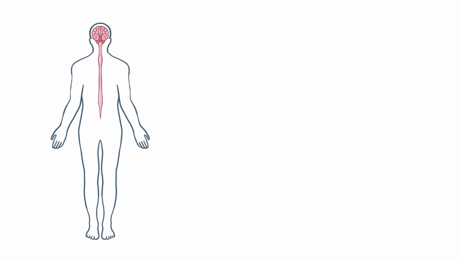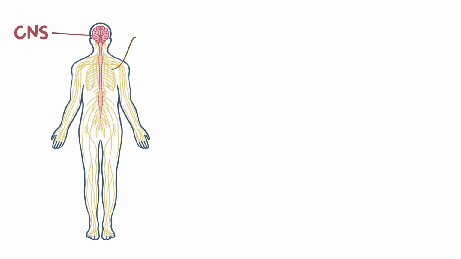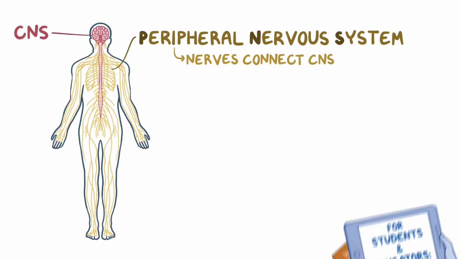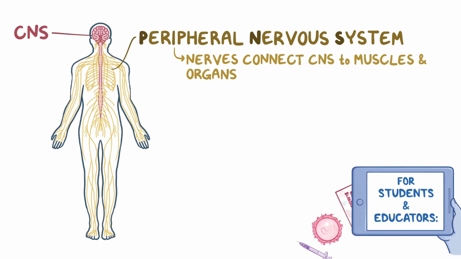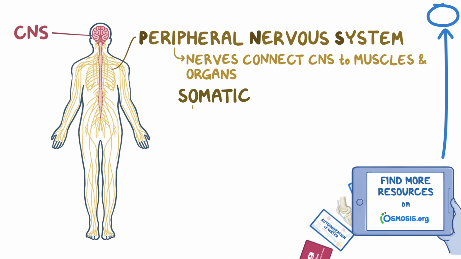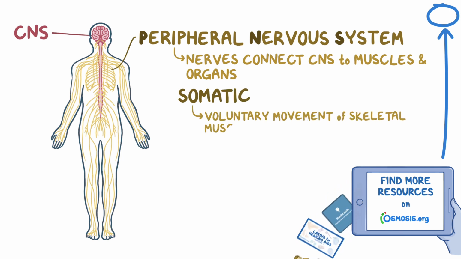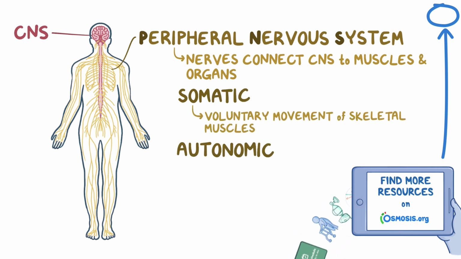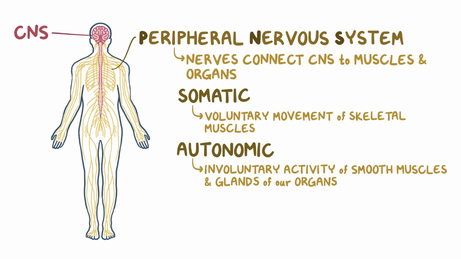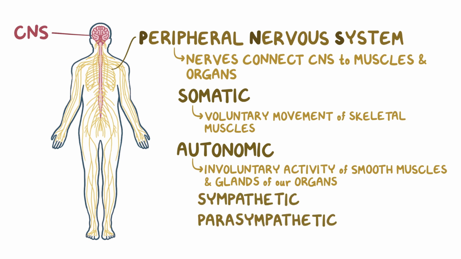The nervous system is divided into the central nervous system, that is, the brain and the spinal cord, and the peripheral nervous system, which includes all the nerves that connect the central nervous system to the muscles and organs. The peripheral nervous system can be divided into the somatic nervous system, which controls voluntary movement of our skeletal muscles, and the autonomic nervous system, which controls the involuntary activity of the smooth muscles and glands of our organs, and is further divided into the sympathetic and the parasympathetic nervous systems.